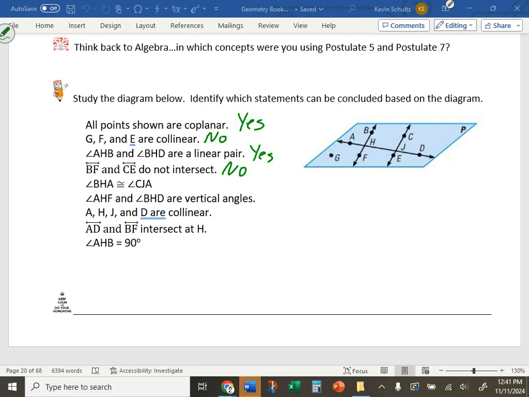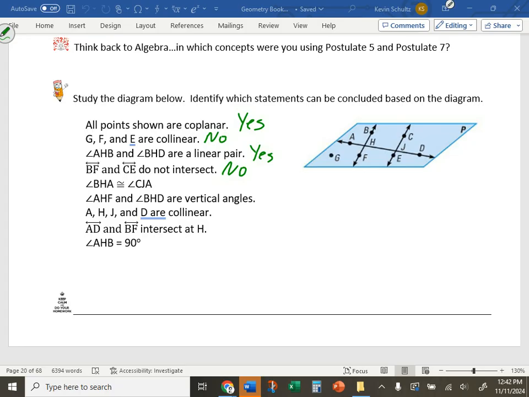Why is it true that we can't conclude lines BF and CE do not intersect? James? It's going to be one thing off, and it's not parallel. Right. What we have to look for is whether those lines are parallel, and there's not enough information for us to determine whether they are parallel or not. Therefore, we cannot conclude whether they intersect or don't intersect.